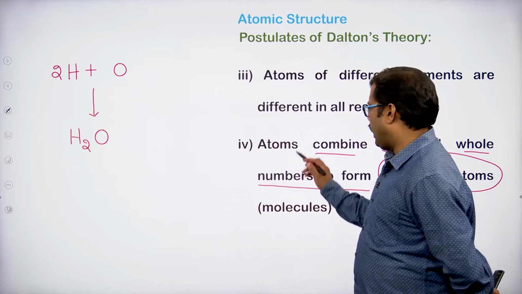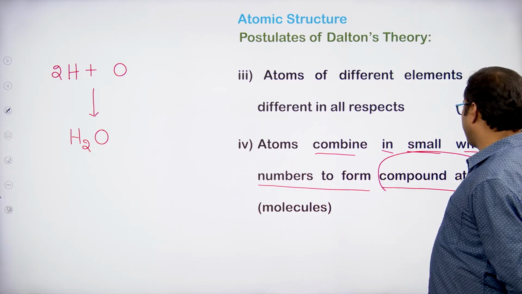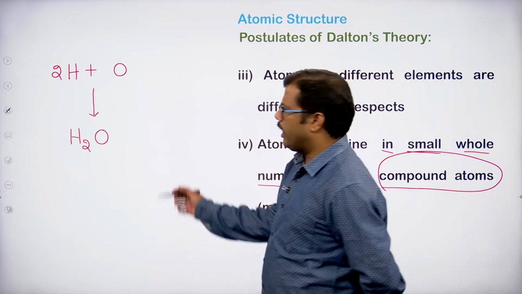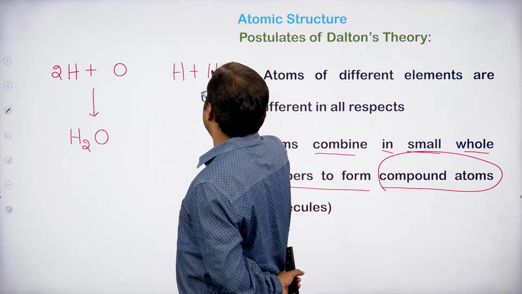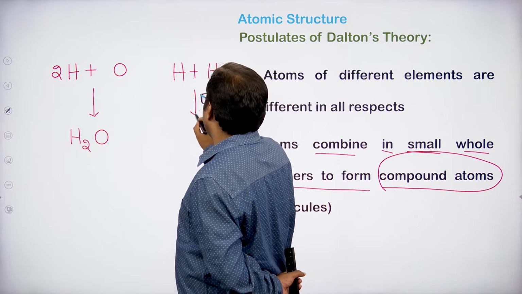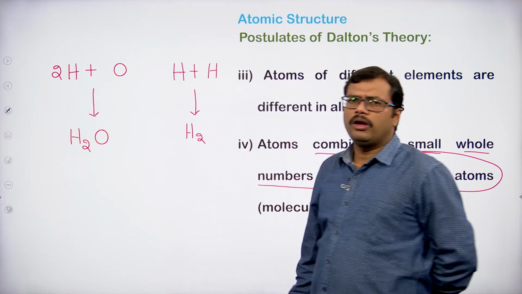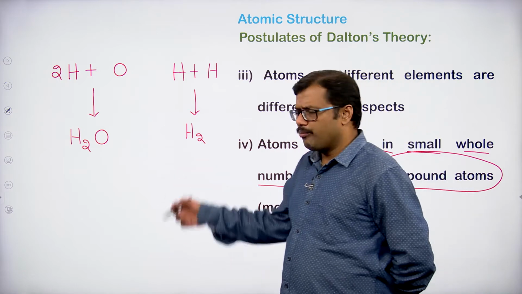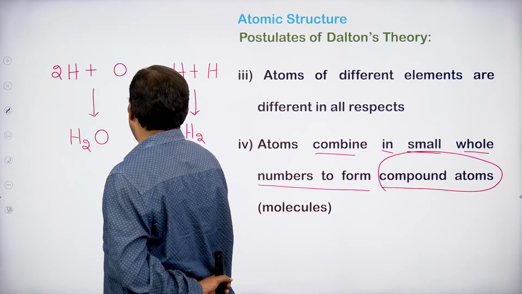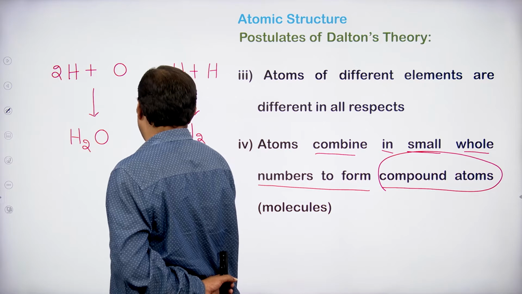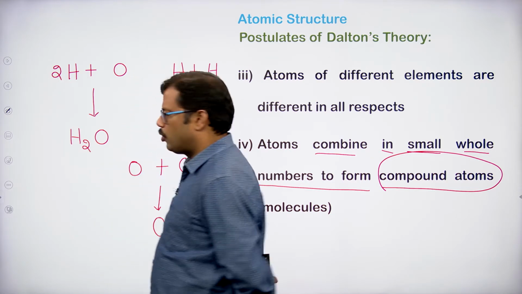So atoms will combine in small whole numbers to form compound atoms. For example, hydrogen and hydrogen combining together give H2 as a compound atom. Similarly, if oxygen atom and oxygen atom combine together, what do we expect? We expect the formation of an O2 molecule.